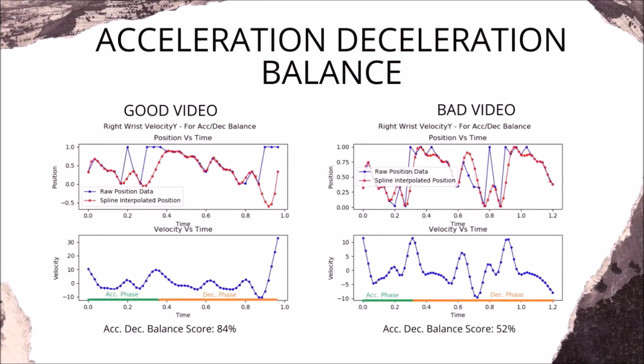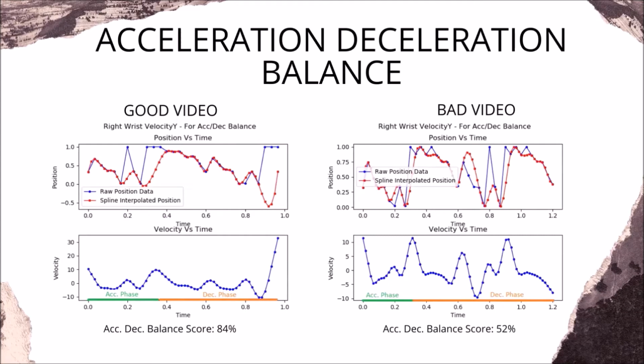This is the acceleration and deceleration balance comparison for good and bad video. We will ignore the maximum velocities at the end points as I just discussed. For the good video, the maximum velocity occurs nearly during the mid of the performance, creating almost equal time duration for acceleration and deceleration. Hence, its score is very high, 84%. But for bad video, the maximum velocity occurs in the start, making time for deceleration to be twice larger than time for acceleration. Hence, the score is low, 52%.